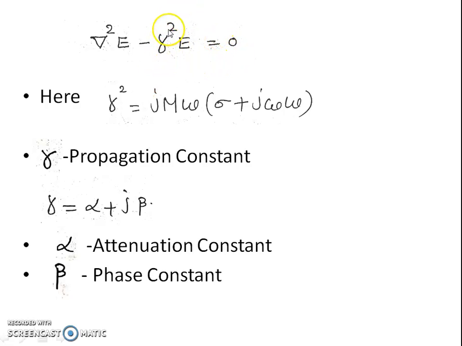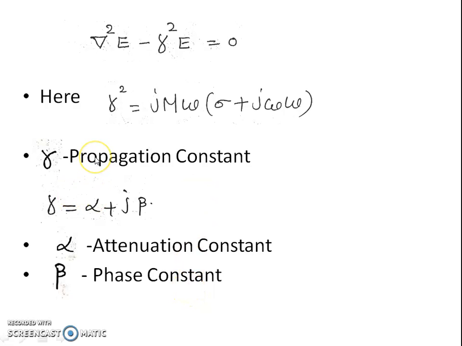Here the term gamma square is equal to j mu omega into sigma plus j omega epsilon. So here the value of gamma is known as the propagation constant, and this gamma is equal to alpha plus j beta. And here alpha indicates the attenuation constant and beta indicates the phase constant.